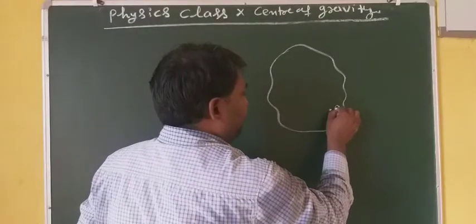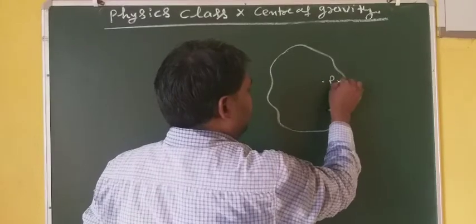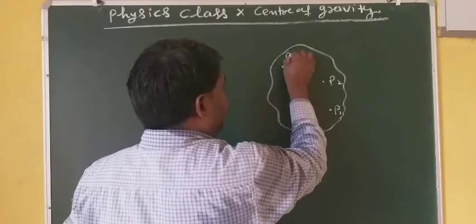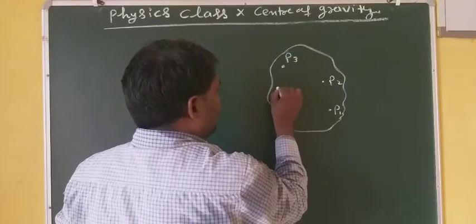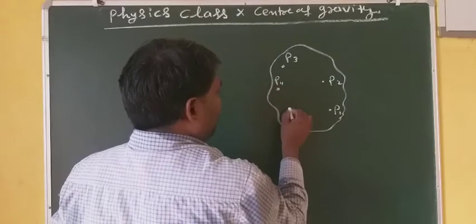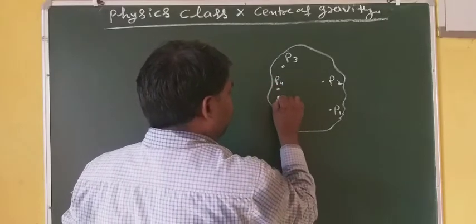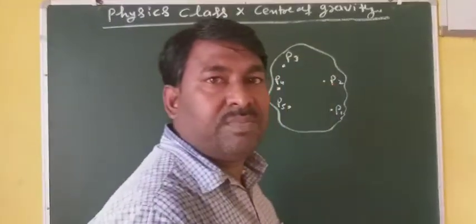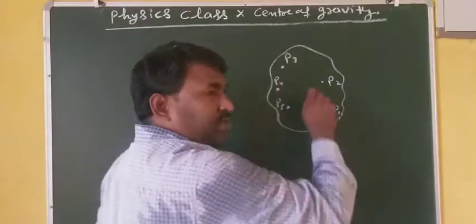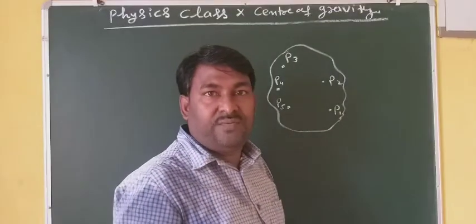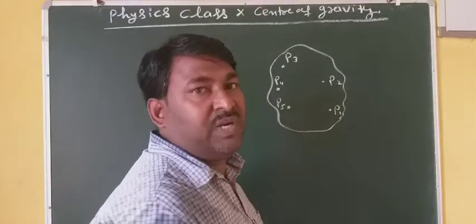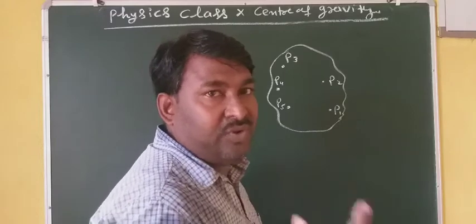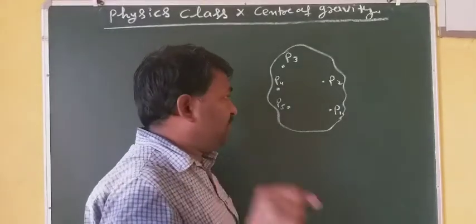Suppose particle 1 P1, there is another particle P2, here a particle P3, here a particle P4 and here a particle P5. These particles will definitely have some masses, and since the body is placed in the field of earth, it will be under the influence of gravitational force.